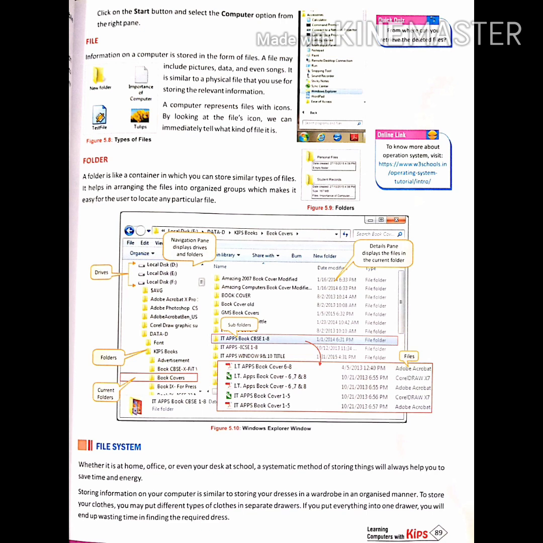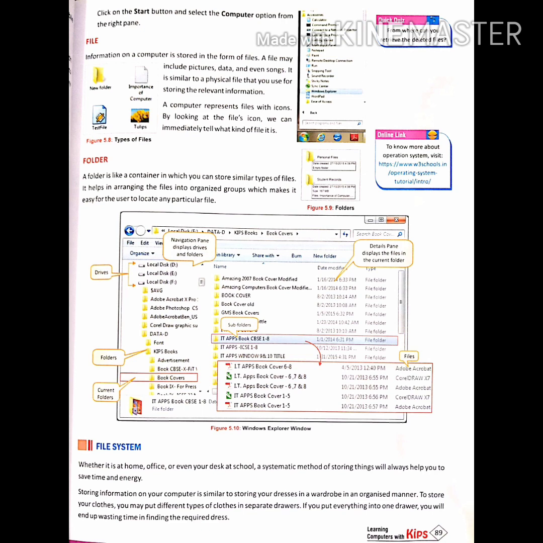Similarly, files are used to store information in a computer. If you save files randomly, this will waste your time and energy in searching them. The operating system organizes the data in such a way that it is easy to store and find. This is done using the file system. A file system defines the way in which files are named and where they are placed logically for storage and retrieval.